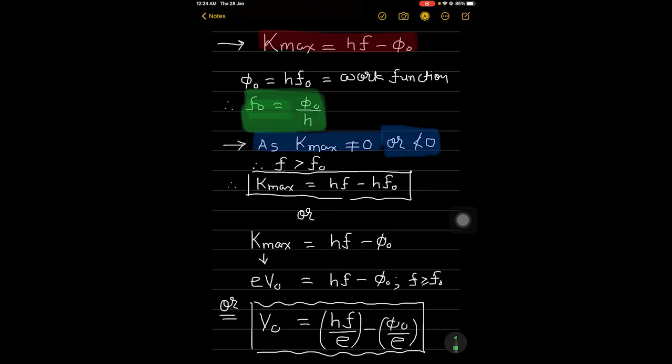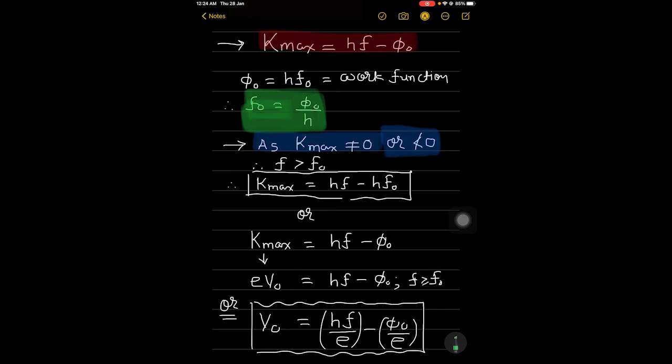Now this only happens if f is greater than f0. This explains why for f greater than f0, photoelectric current is proportional to its intensity.